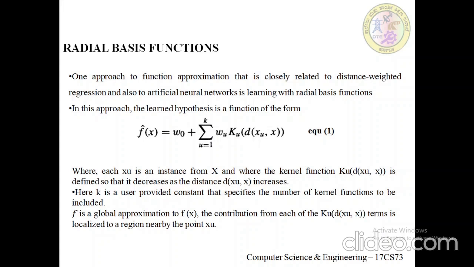It is common to choose each function Ku of d of xu comma x to be a Gaussian function centered at the point xu with some variance sigma u square.